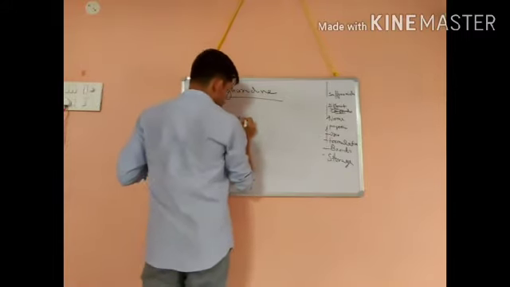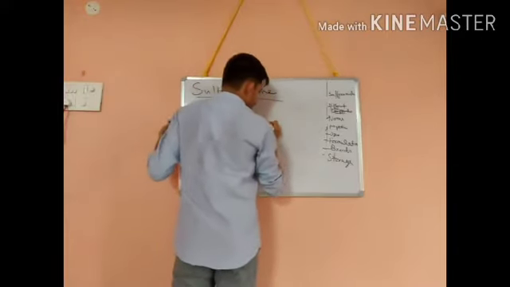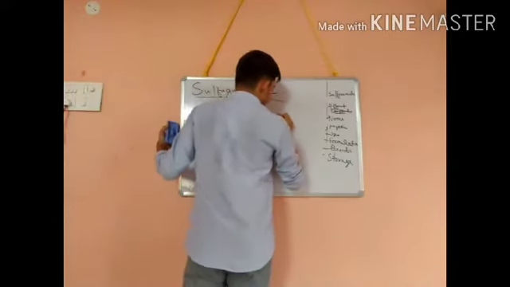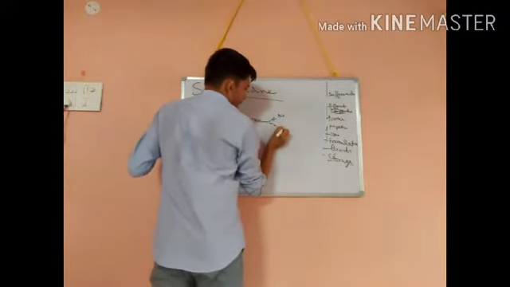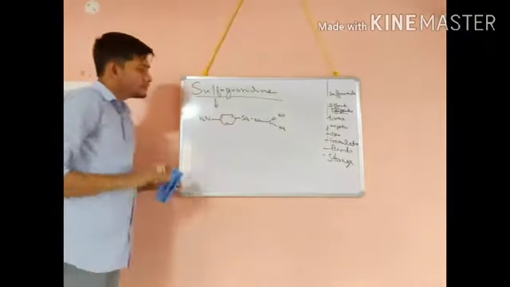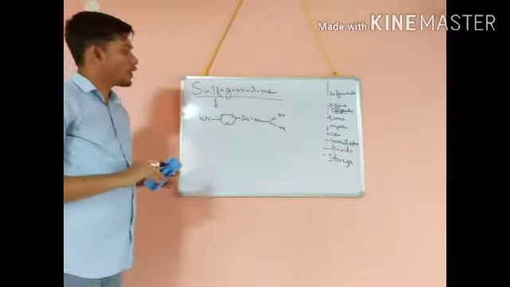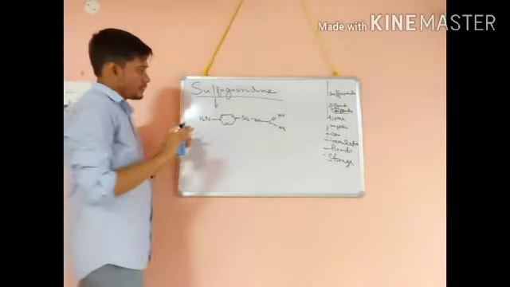Then SO2, then NH. So this is the structure of sulfaguanidine.